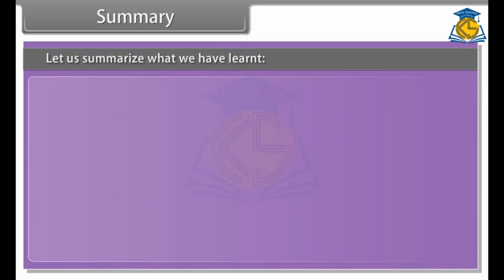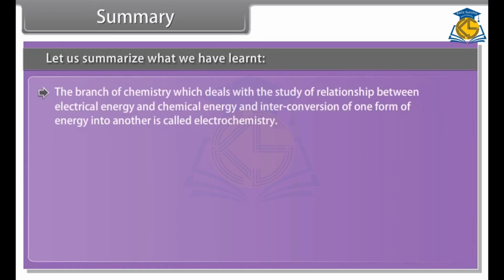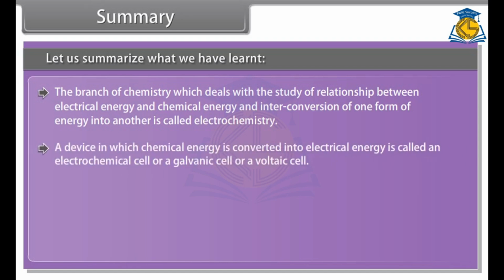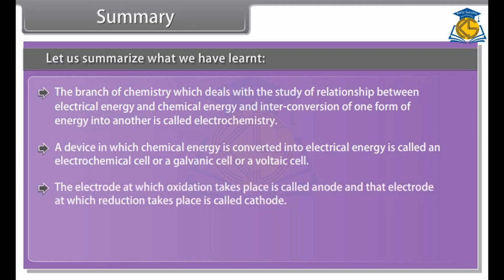Summary. Let us summarize what we have learnt. The branch of chemistry which deals with the study of relationship between electrical energy and chemical energy and interconversion of one form of energy into another is called electrochemistry. A device in which chemical energy is converted into electrical energy is called an electrochemical cell, or a galvanic cell, or a voltaic cell. The electrode at which oxidation takes place is called anode, and that electrode at which reduction takes place is called cathode.